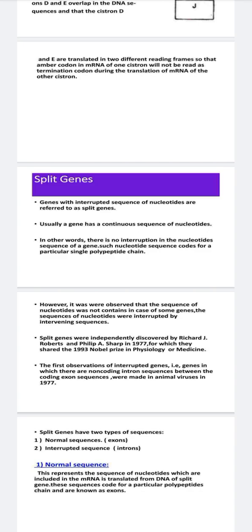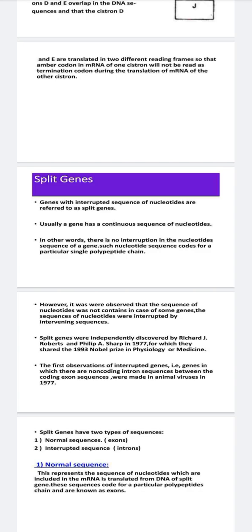We have to know what split genes are: genes with interrupted sequences. So we have some sequences which are not in a continuous manner, and they have some interruption, that is, they are split. Some sequence will be interrupted. That is known as split genes.